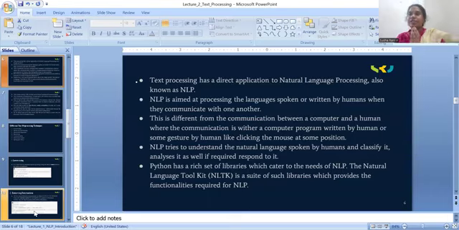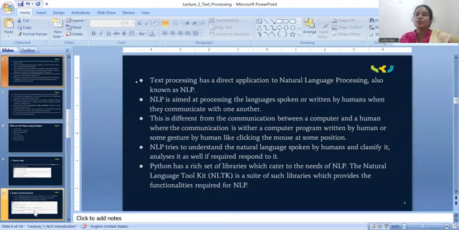Here I want to clarify one thing. Whenever we are developing code in C or Java or whatever programming language, the coding is also a conversion of human understandable language into machine understandable language, but that is different, and NLP is different.